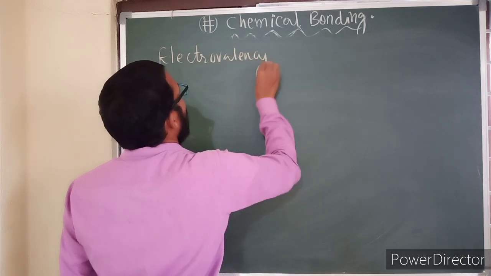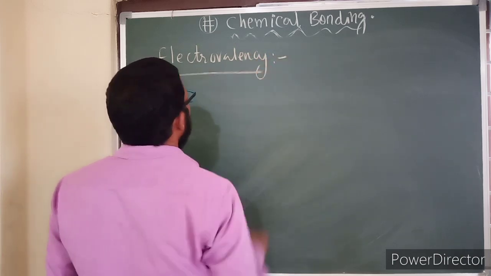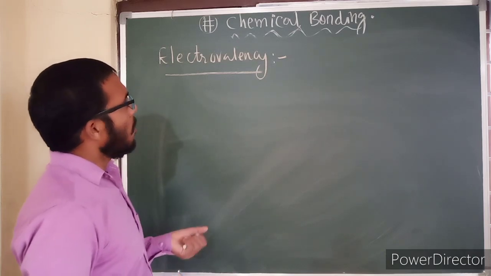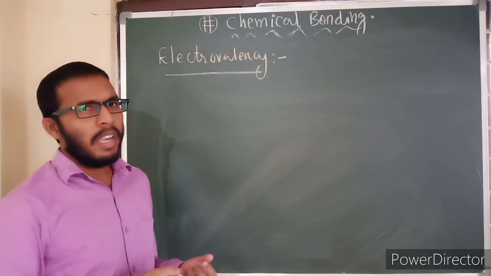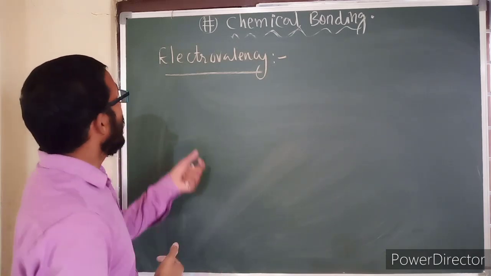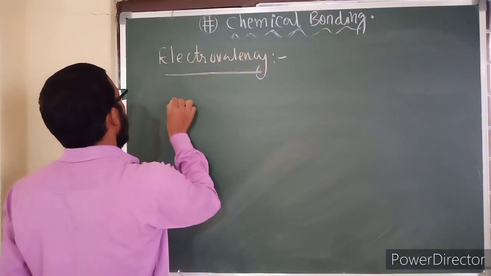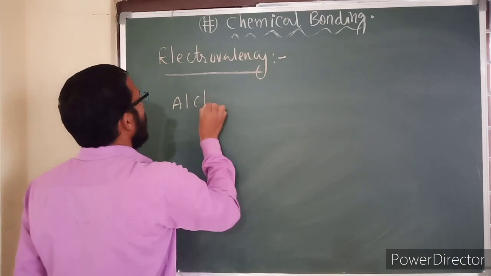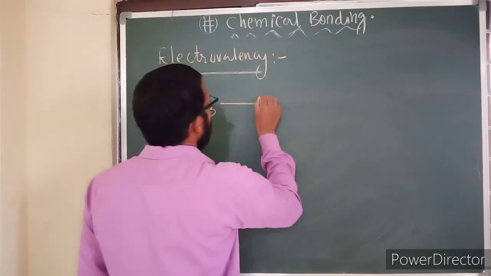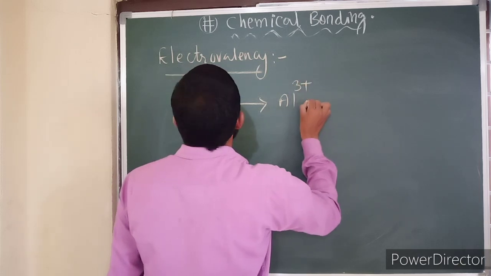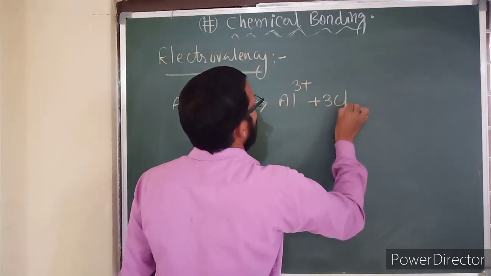Electrovalency. The number of electrons an atom either loses or gains is known as electrovalency. Suppose I am taking the AlCl3 compound. After splitting, this can be written as Al3+ plus 3 Cl-.